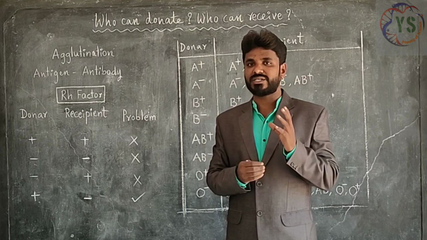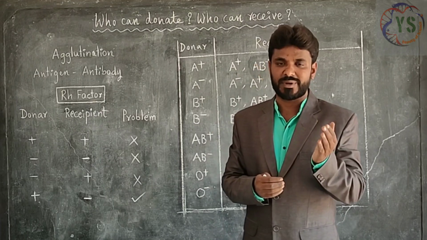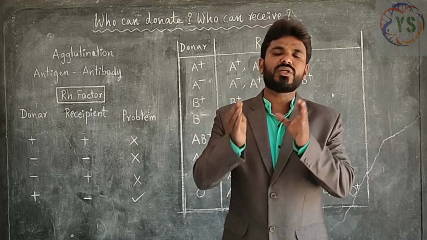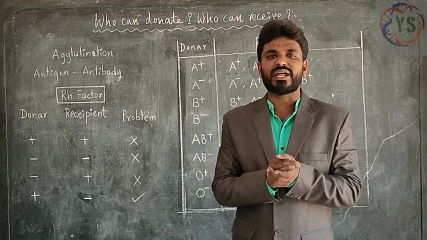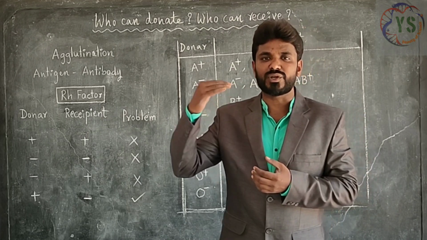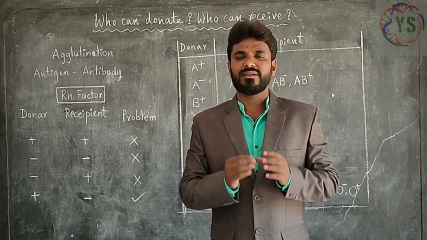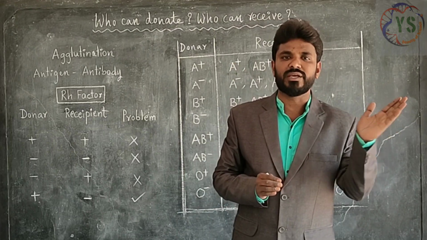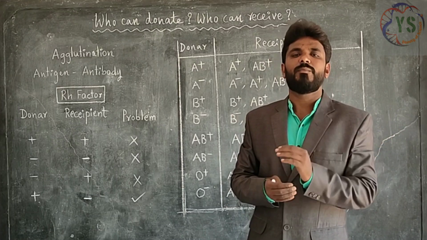First of all, let's try to understand what is blood transfusion. Blood transfusion means injecting the blood of one person into the body of another person. At the time of blood transfusion, the blood is collected from the donor through an artery and the same blood is injected into the patient, or the recipient, through a vein. This is blood transfusion.